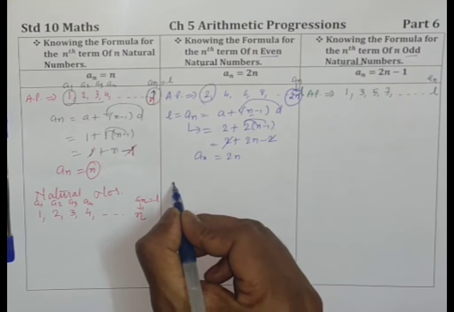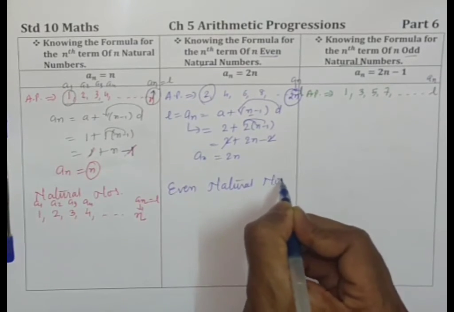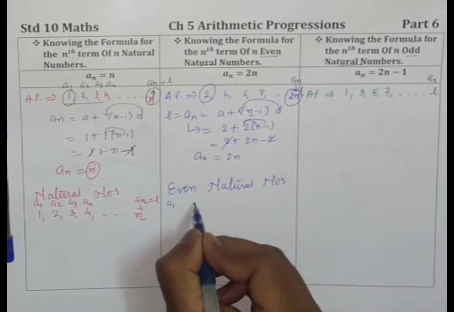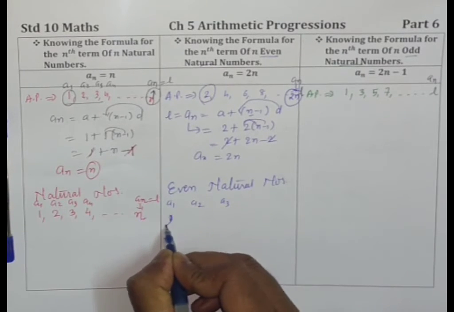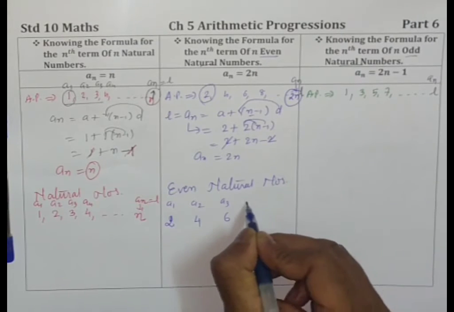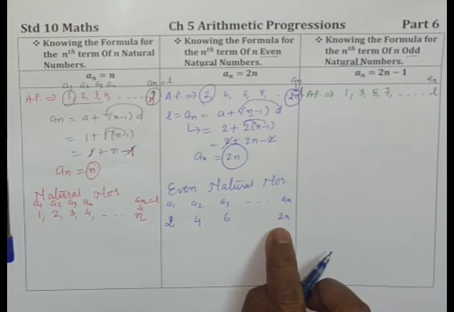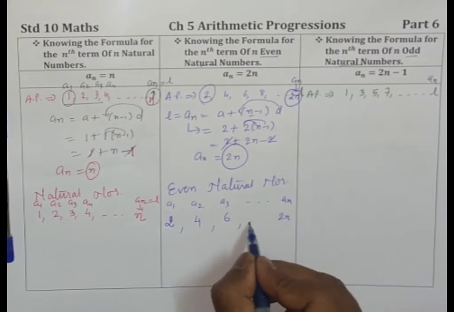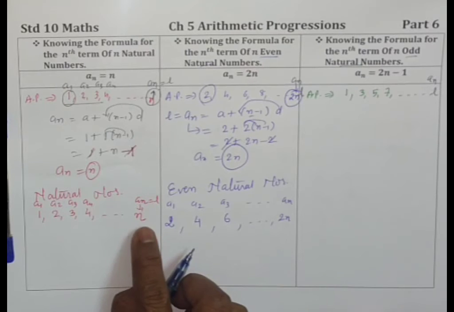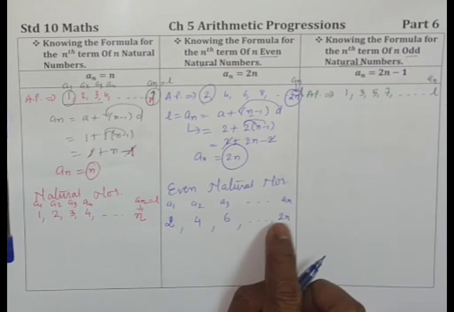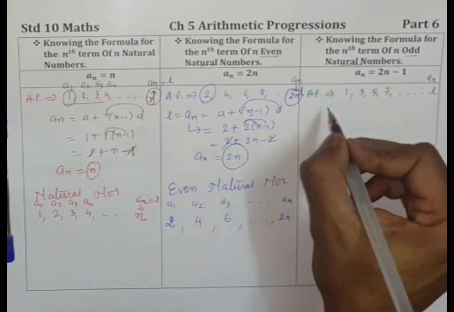So whenever you have even natural numbers as AP, then your first term A1, A2, A3, that is 2, 4, 6, going ahead, the nth term will be 2n. So these are n even natural numbers. These are all natural numbers, n natural numbers. These are n even natural numbers. In that, the nth term will be 2n. Let's see the next one.